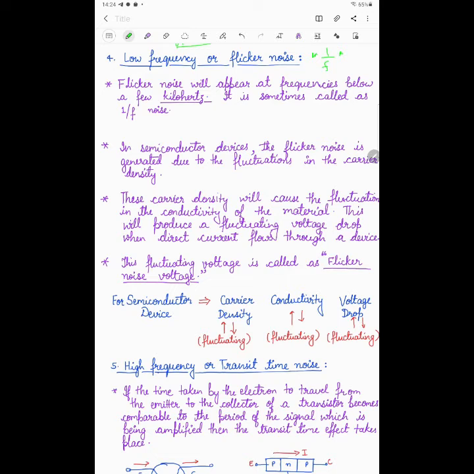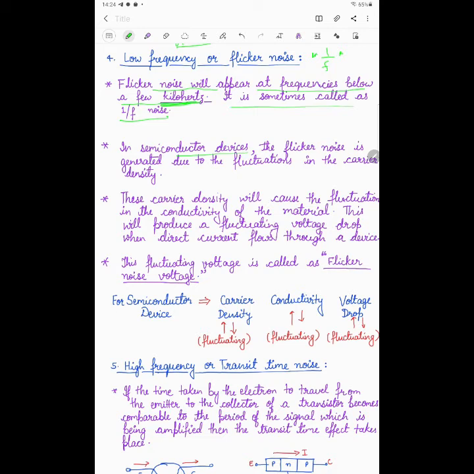Okay, so what is the low frequency noise or flicker noise? Just you can understand first. Flicker noise will appear at the frequency below a few kilohertz. First you must remember that it is happening at a frequency which must be less than a few kilohertz. If frequency is high, then low frequency noise will not happen there; the other type of noise, the high frequency noise, will come. Later on I will explain high frequency noise. It is sometimes also called the 1/f noise, that I already told you.